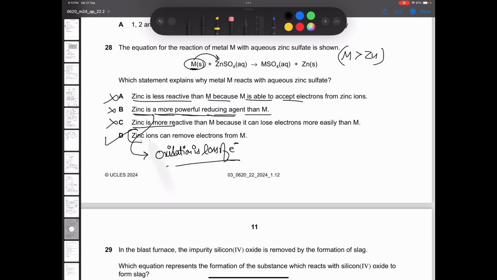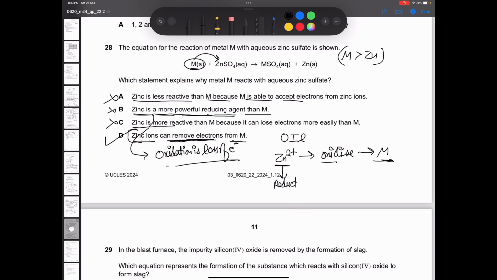Zinc ions can remove electrons from M. Now just think about it. Oxidation is loss. So they're simply telling you that Zn2+ ions can oxidize M. Removing electrons is oxidation. So they're saying zinc ions can oxidize M, means zinc must be getting reduced.